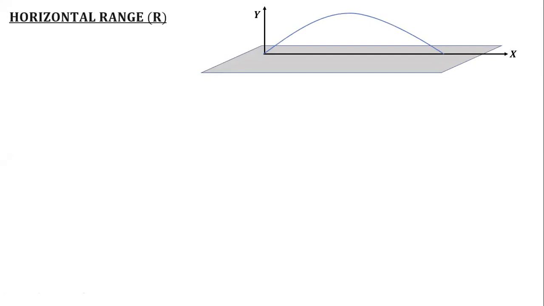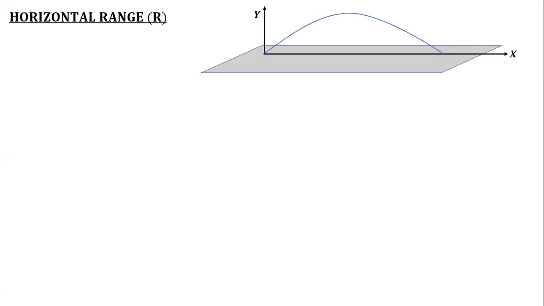Okay, so now there are certain formulas to derive. The first one: suppose I'm taking a horizontal surface again with the two axes and the throw, which is going to be your projectile throw. I want to define something called the horizontal range.